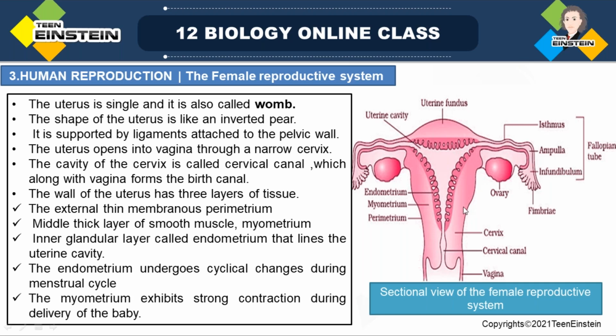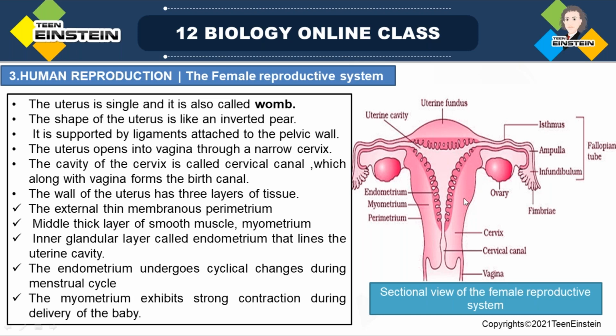So in the structure, we have learned about these parts. This is the ovary, then the fallopian tube. Now we are coming to the uterus. The uterine cavity opens to the vagina through a narrow cervix, and that particular cavity is called the cervical canal. You can see here the cervical canal.